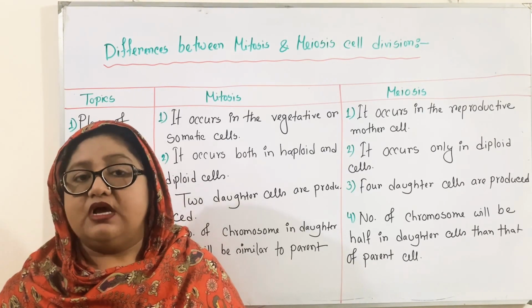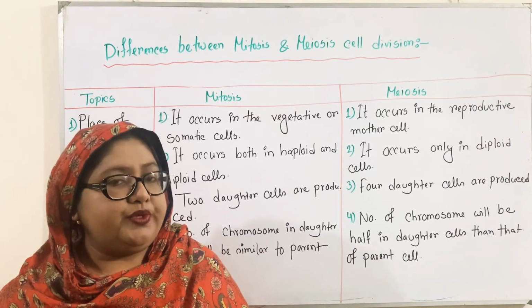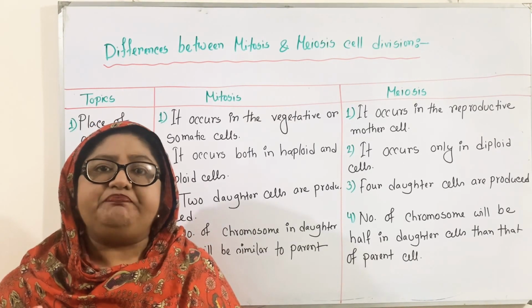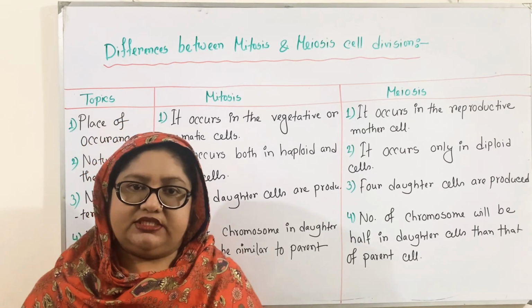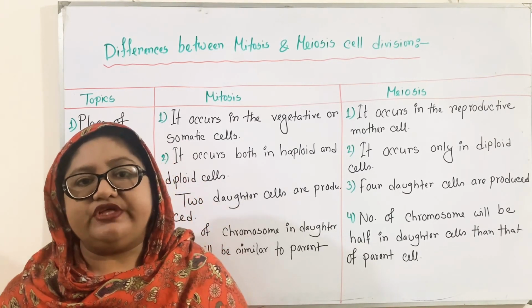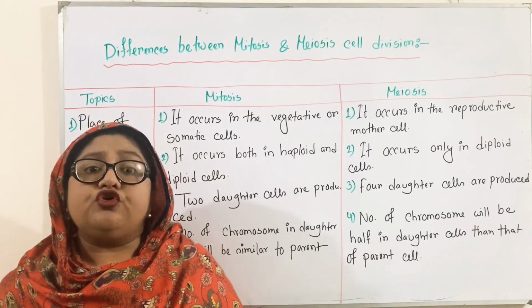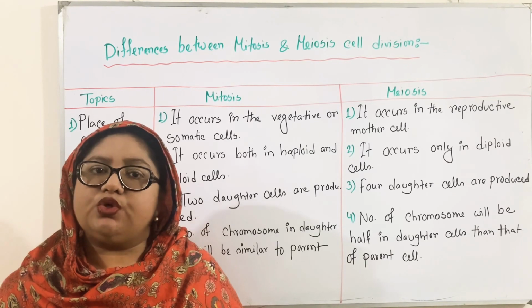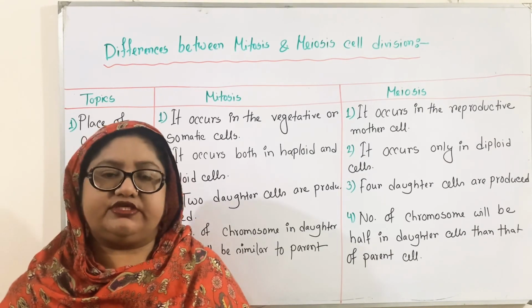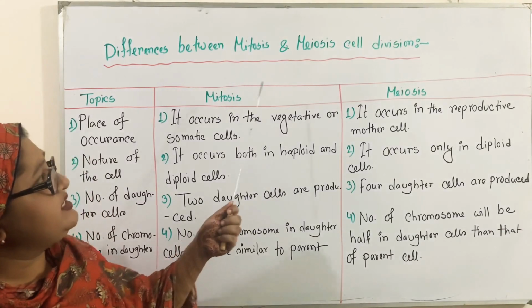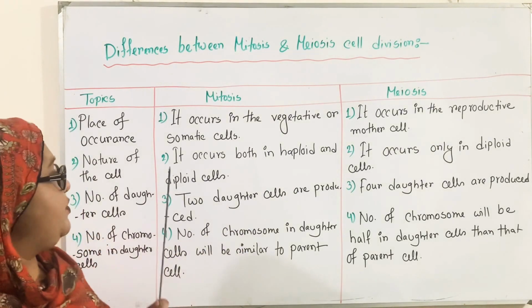On the other hand, the process of cell division in which the nucleus divides twice but the chromosome divides only once, for which the number of chromosomes becomes half in the daughter cells, where 4 daughter cells are produced, is known as meiosis cell division. It is also known as reductional cell division. Now come to the point. The differences between mitosis and meiosis you can see on the board.